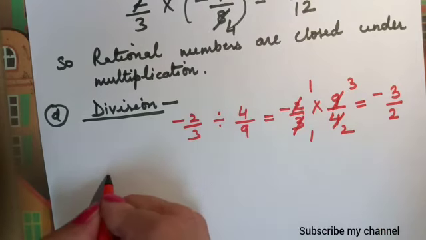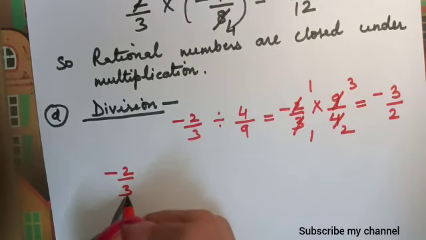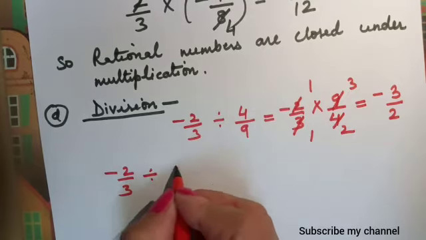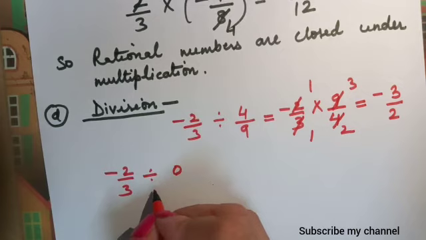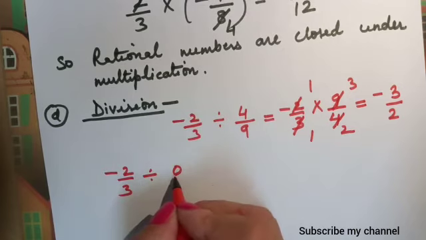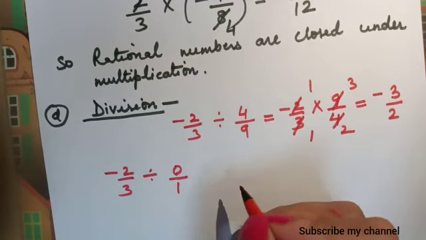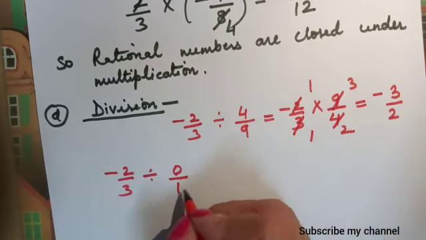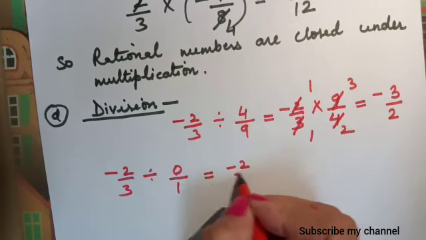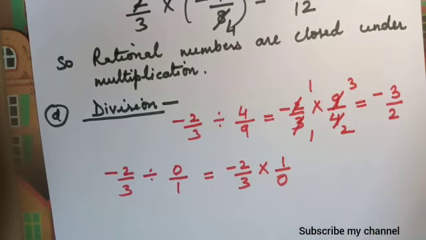But in this case, if we take another example, like minus 2 by 3 divided by 0, as minus 2 by 3 is a rational number and 0 is also a rational number, we can write 0 by 1. What will we do? Minus 2 by 3 multiplied by 1 upon 0.